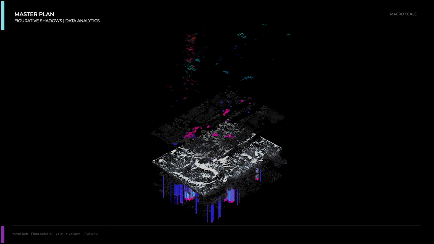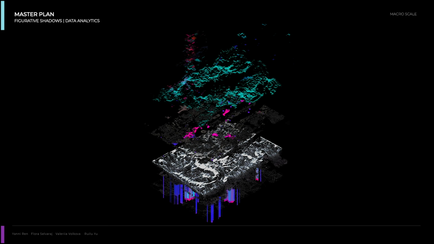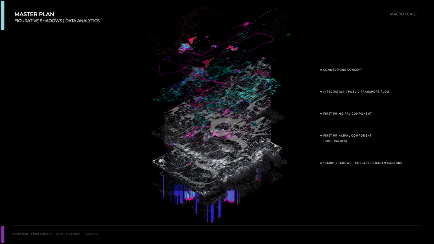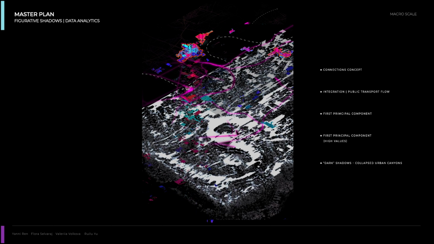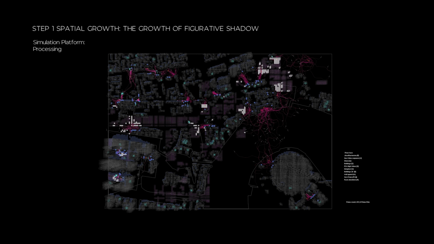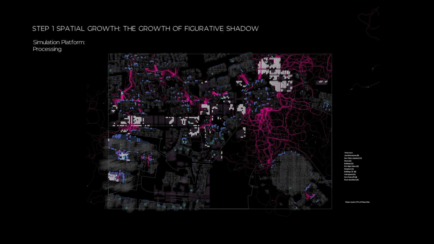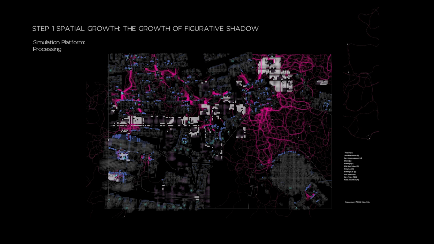From the algorithms, the shadow masterplan was set as the guidance to let the shadow shape the city, shadow bridging the visible and the invisible, the physical and the virtual, the well-connected and disconnected. Designed to assist the concept of the growth of shadow, Step 1 is applied with the twist of cellular automata. It tracks and simulates the dynamic urban processes in response to local conditions such as points of interest.